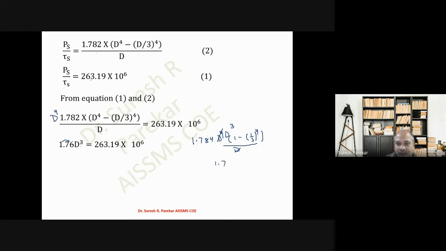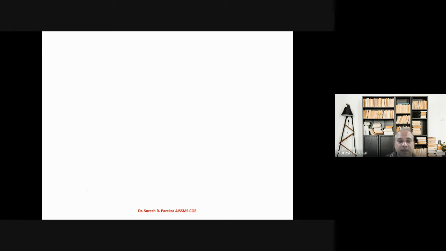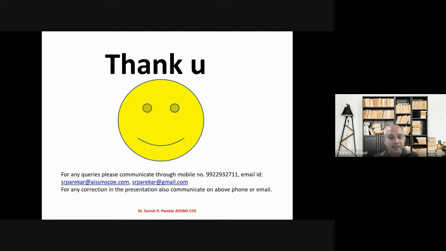So we have 1.784 into 1 minus 1 by 3 to the power 4 into D cubed, and then we have this term as 1.76 D cubed, which gives me the value of D as 530.78 millimeter, and d is D by 3, so we get 176.93 millimeters. So likewise we get the diameters of the hollow and solid shaft.